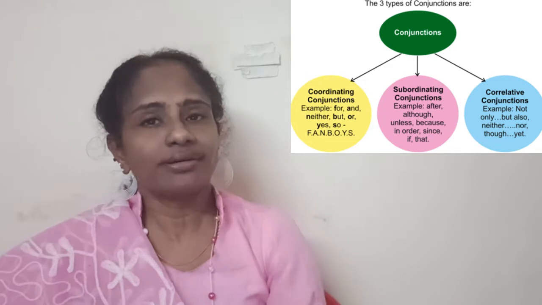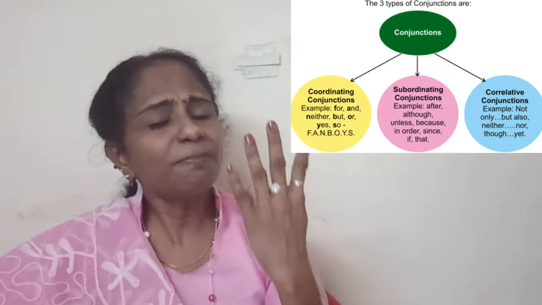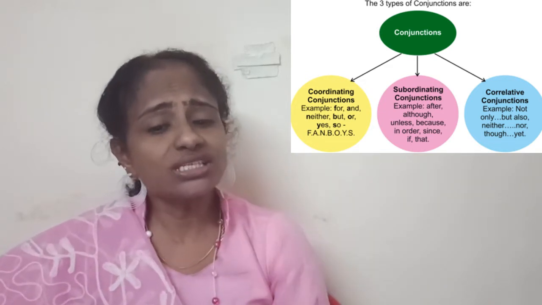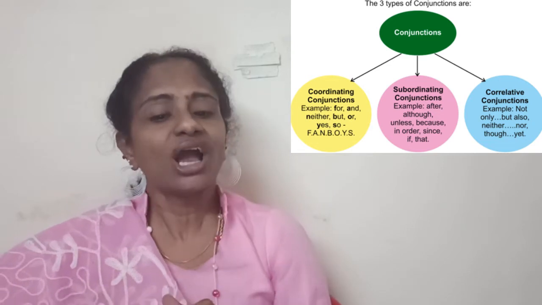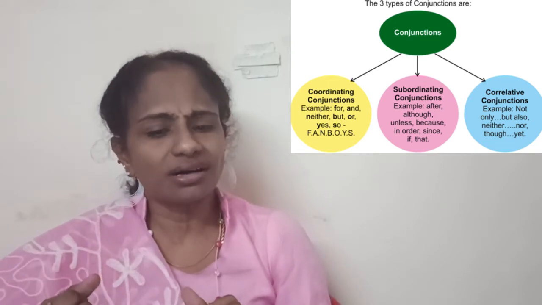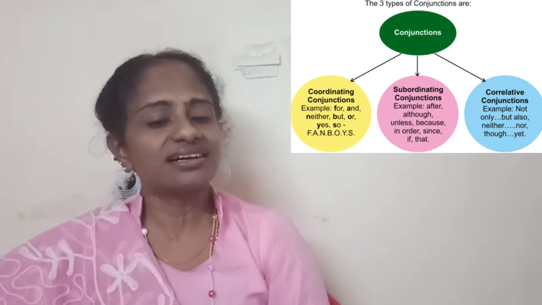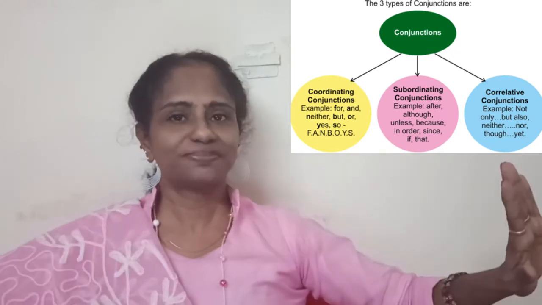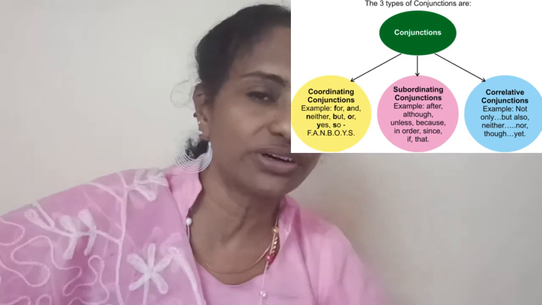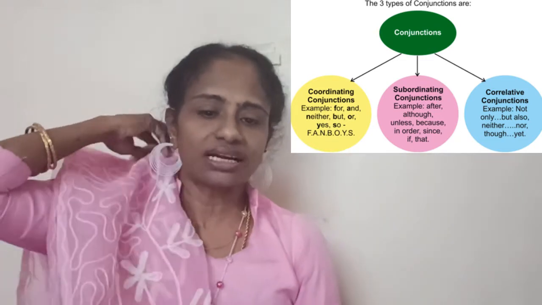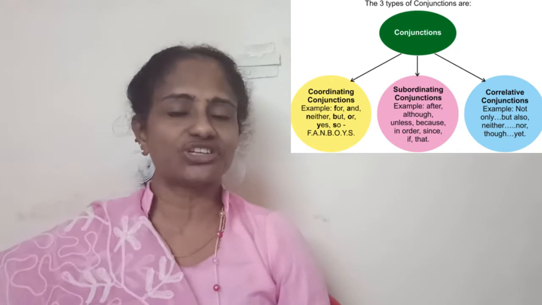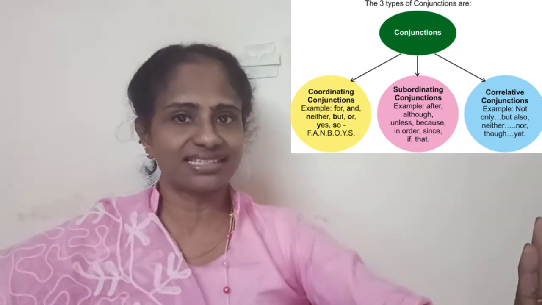N stands for nor. B stands for but. O stands for or. Y stands for yet, it's not yes. And S stands for so. That's all. Only one thing we have to correct there is yet. So that is what you call coordinating conjunctions. They connect one sentence to another sentence.